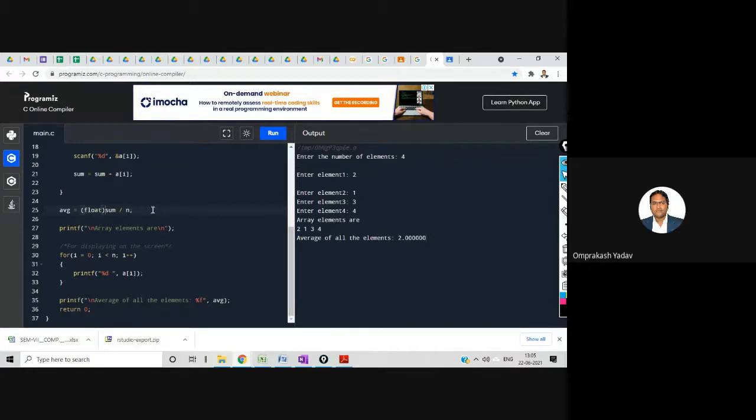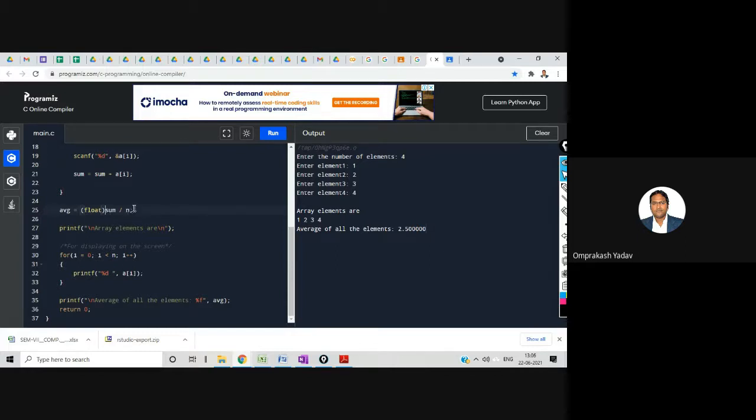Okay, I put float. Let's run. 1, 2, 3, 4. 2.5. Okay. Very good. You have given the answer. Now see what was the problem actually.